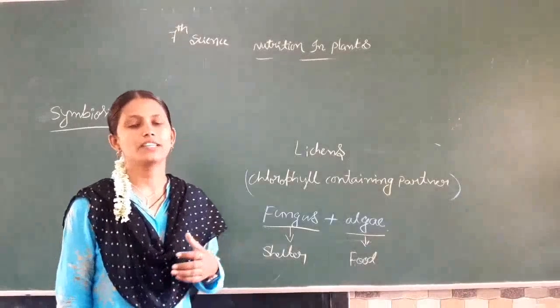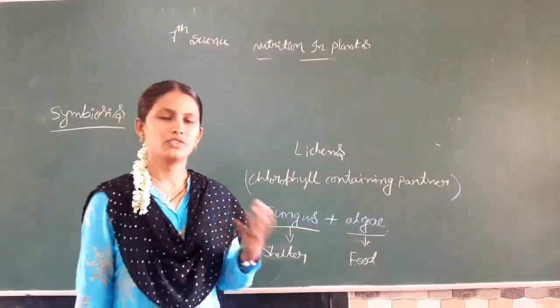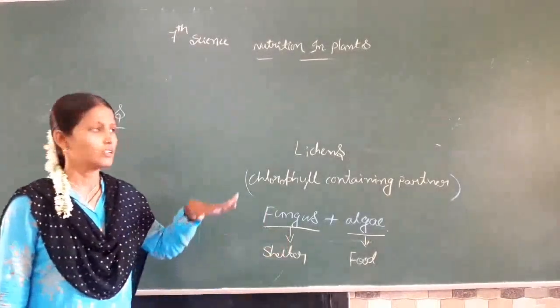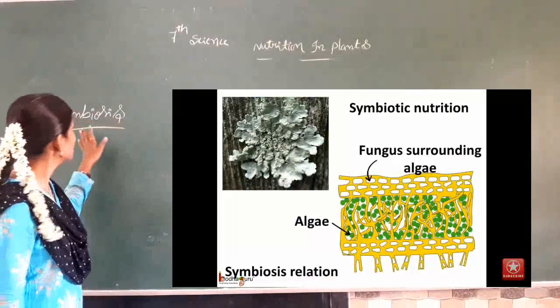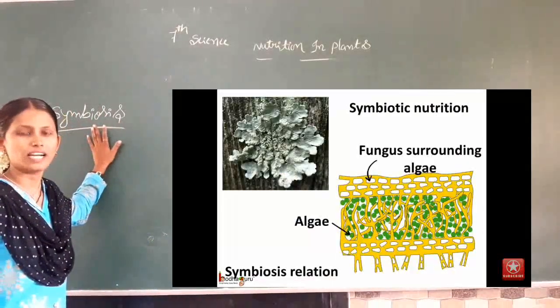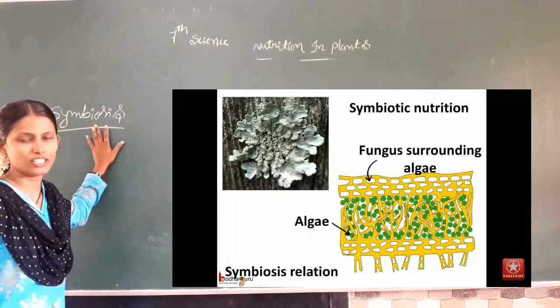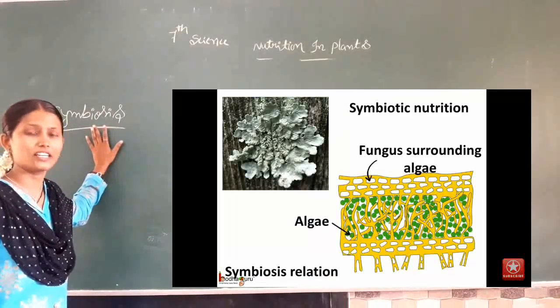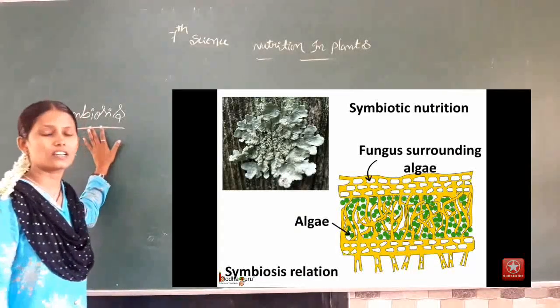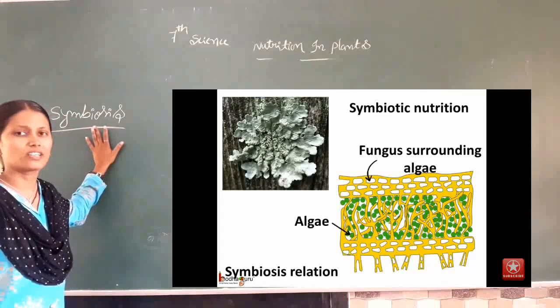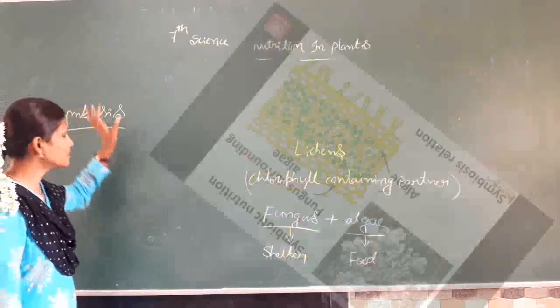Some organisms live together and share food and shelter. This relationship we are calling symbiosis. Means organisms living together, sharing their nutrients and sharing their shelter. So this relationship we are calling symbiosis.